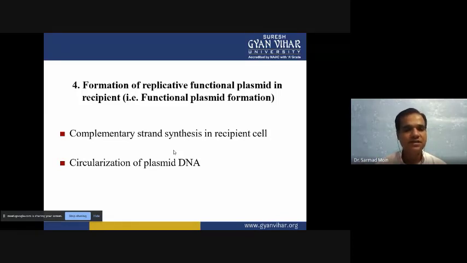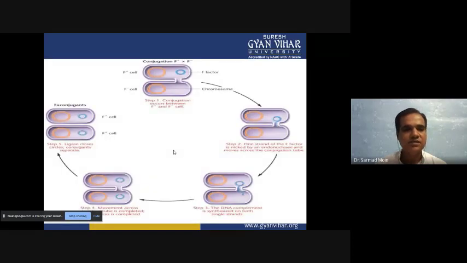So the complementary strand will be synthesized on the template of the single-stranded DNA. Now the donor has double-stranded DNA, and the recipient also has double-stranded DNA. Later on these plasmids can be circularized again.